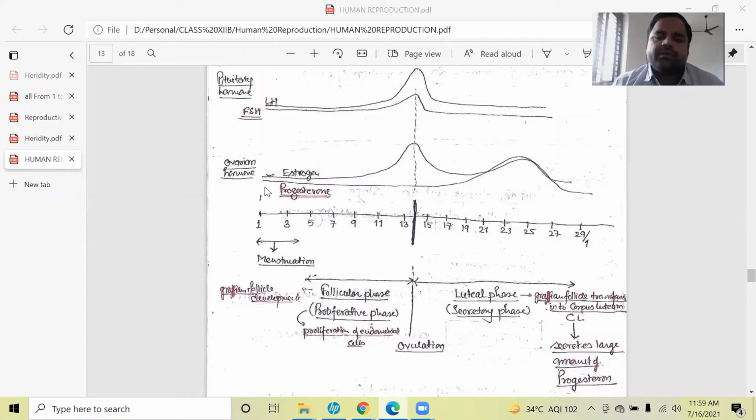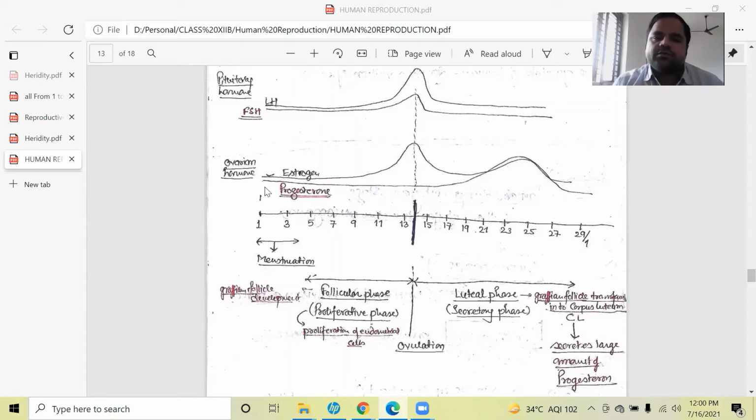Proliferation means the number of cells will be increased so that the inner wall of the uterus, which is made up of endometrium, will form a cushion-like structure, and during this proliferative phase, the thickness of the